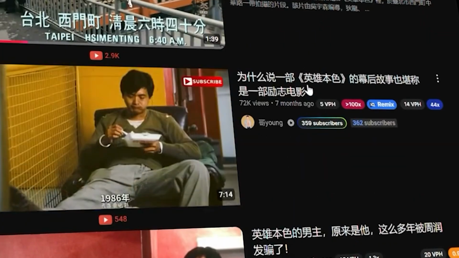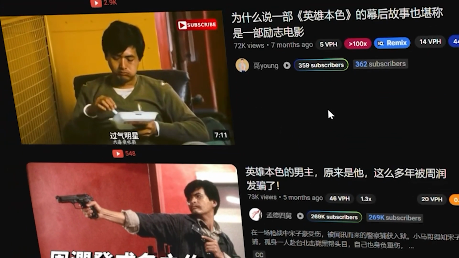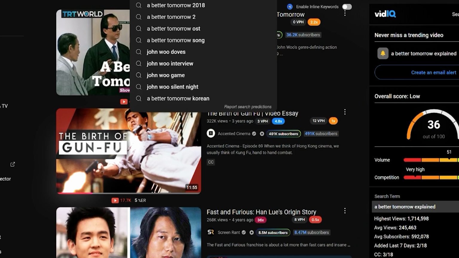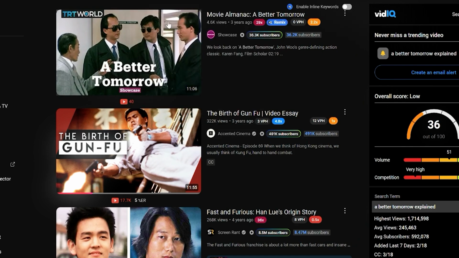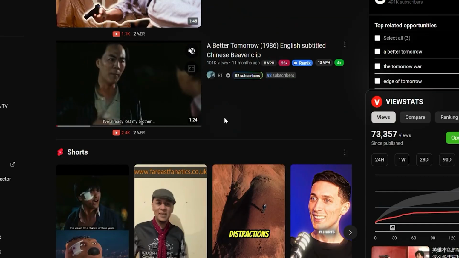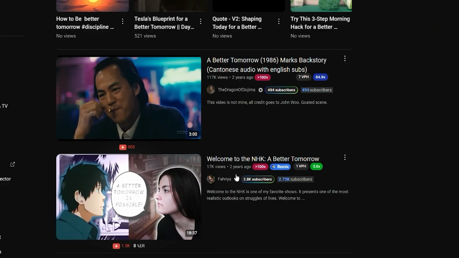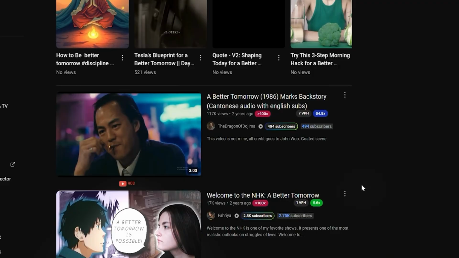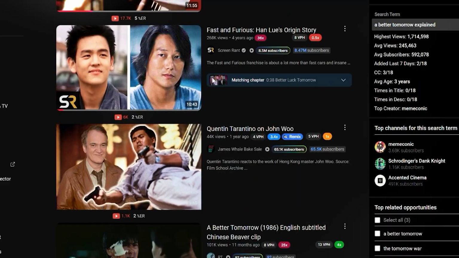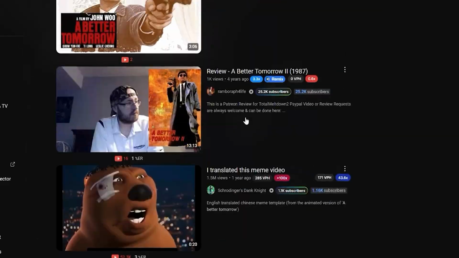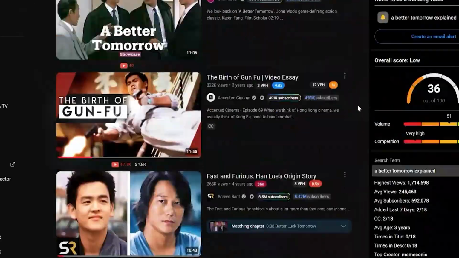First, we're going to access this content only available on the Chinese search result page that couldn't be found in English. Okay, so we're going to dub this popular Hong Kong action movie called A Better Tomorrow. When we type in the English search term inside YouTube, we see that there is content, but there isn't enough relevant content on the search result page. And many English movie explainer videos that discuss plots and characters from other countries often have inaccurate translations and fail to convey the intended meaning, whereas the native language usually does a much better job.